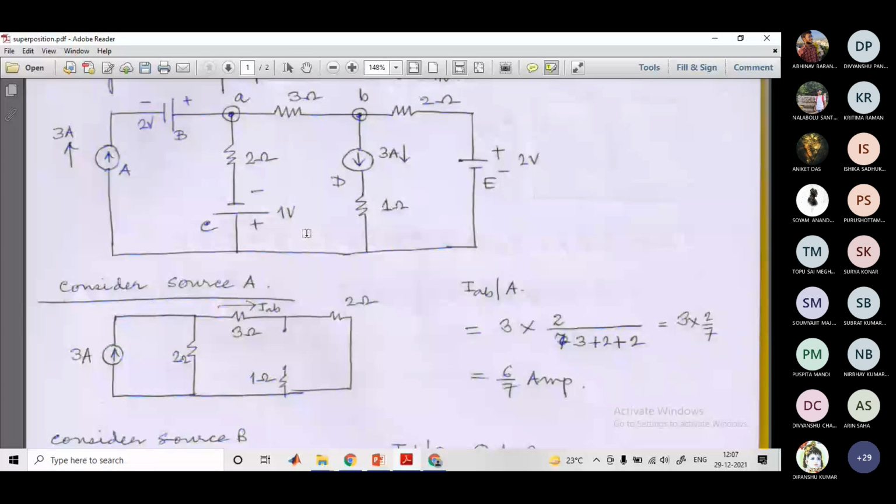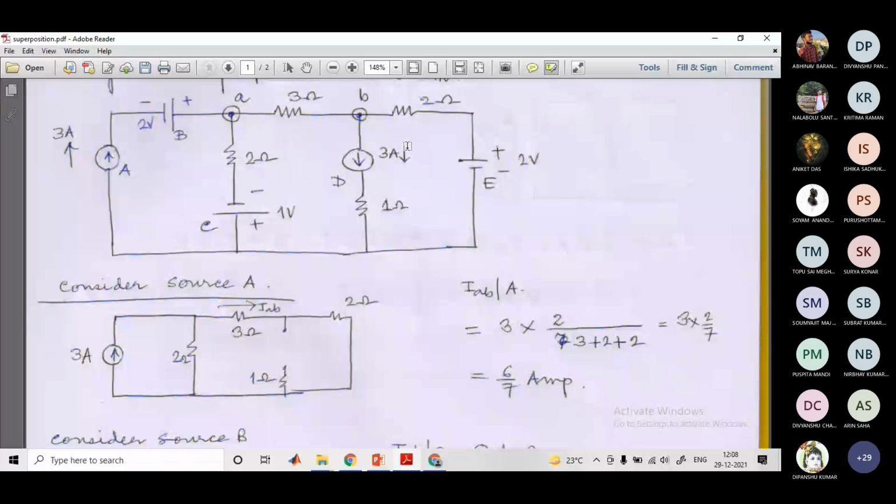Sir, one doubt. If a current source has a resistance which is shunted and its value is given, then how do we replace it? Like here you have shorted, then in that case, what will we do? So if we consider that source D is a 3 ampere practical current source, it has some internal resistance, right? So how do we write it? We will write it like 3 ampere, and then in parallel there will be one resistance, isn't it?